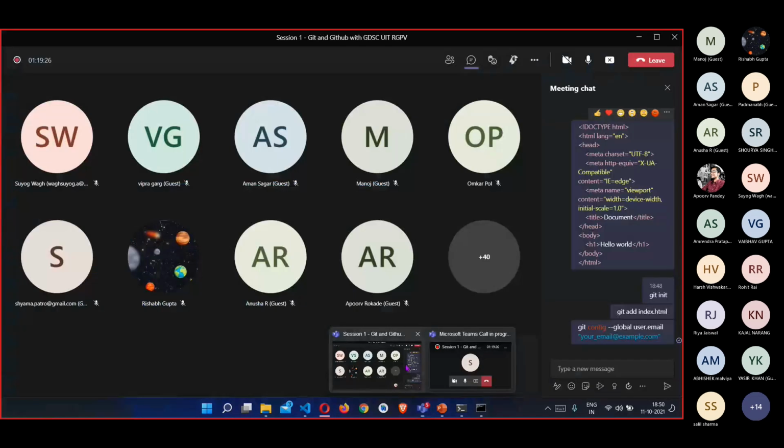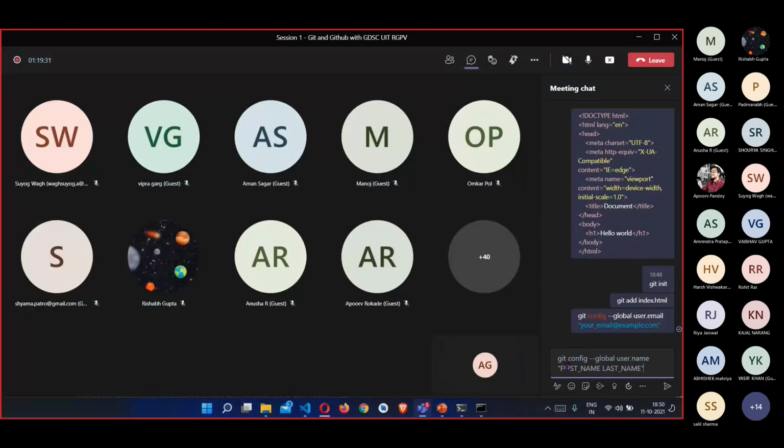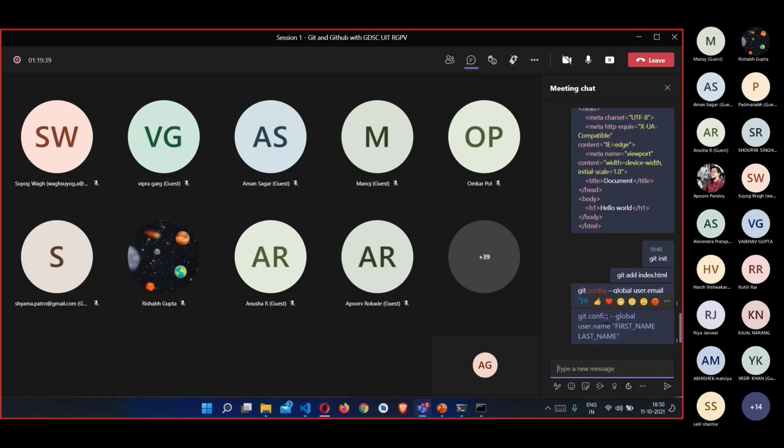After adding your email, you also need to add your username here. This can be your GitHub username if you have a GitHub account, or just your normal name, such as Ankur Gupta in my case. If any of you are experiencing such errors, you need to add these two commands which I have right in the chat box in your command prompt or PowerShell, whatever you are using. Manoj, just add these commands and let me know if you are facing any issues.